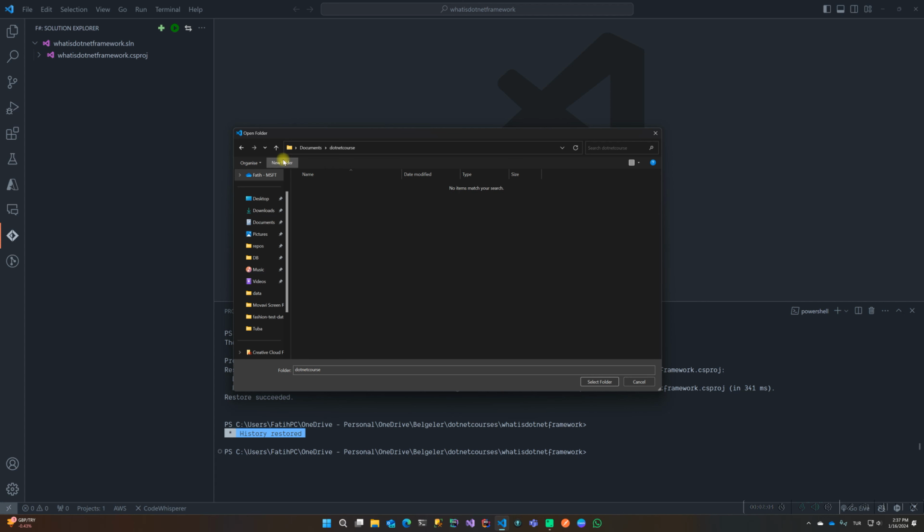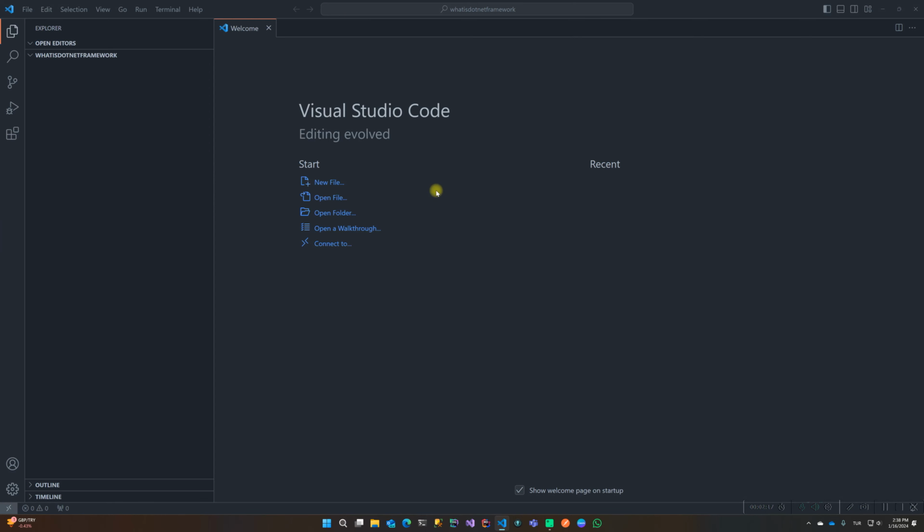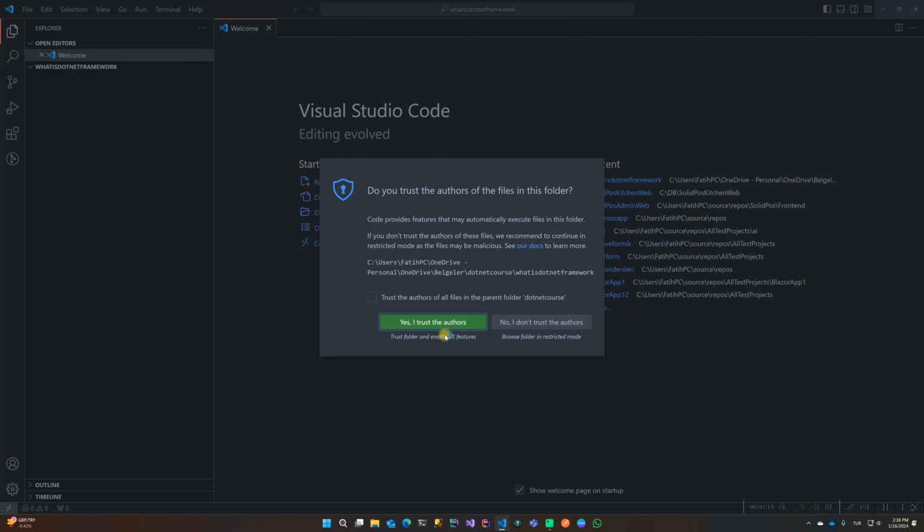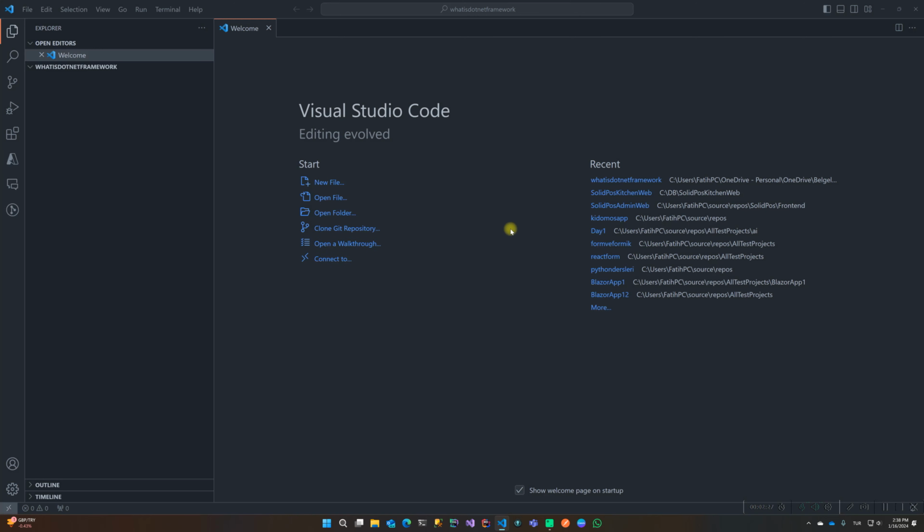Okay, and new folder, What is .NET framework? Select folder. Yeah. Okay. And trust. I trust the authors. Yes, I trust the authors.